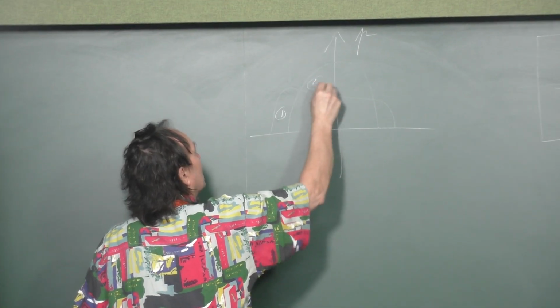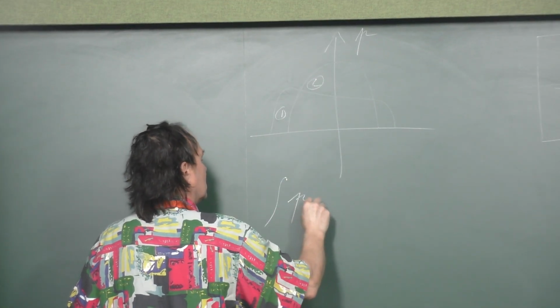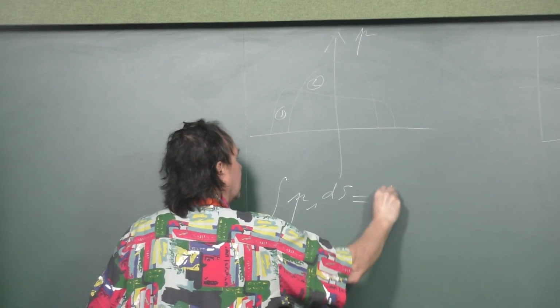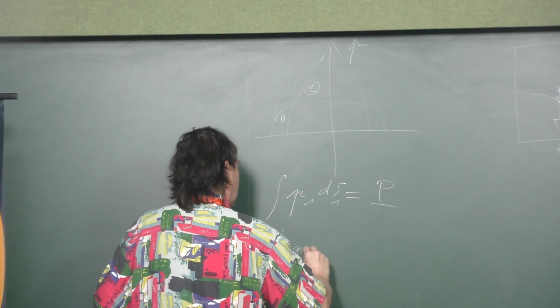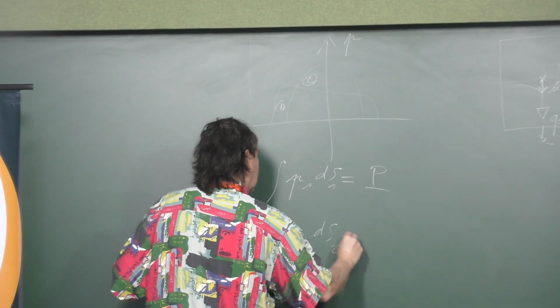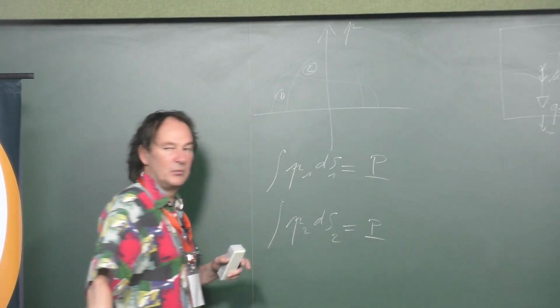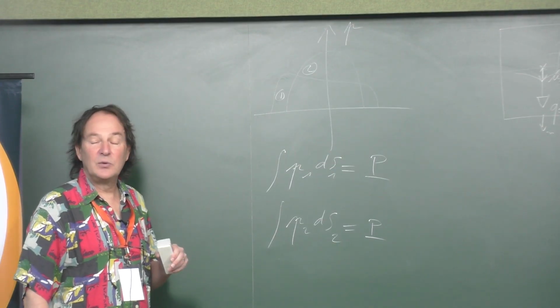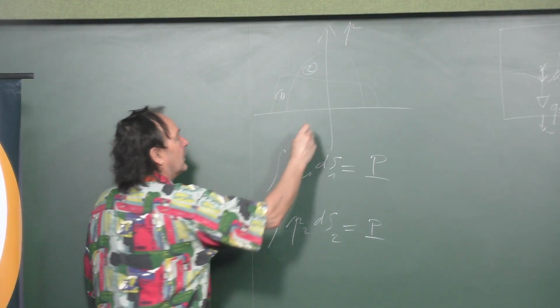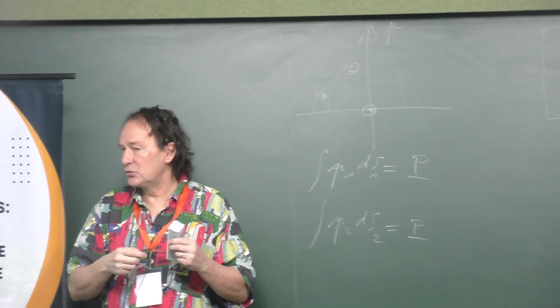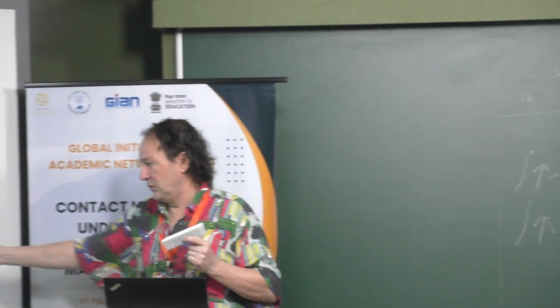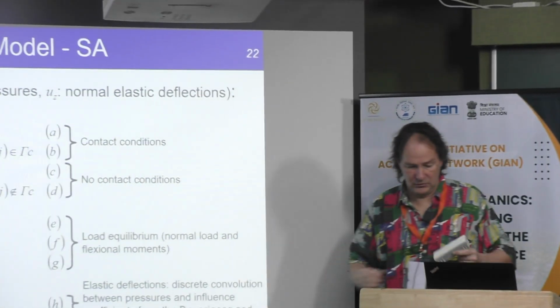You can say that the pressure over the surface area gives you the same normal load, but you also have to deal with the torque, for example the torque around this axis. Normally you should impose that. This is just a small warning about that. You should be careful.